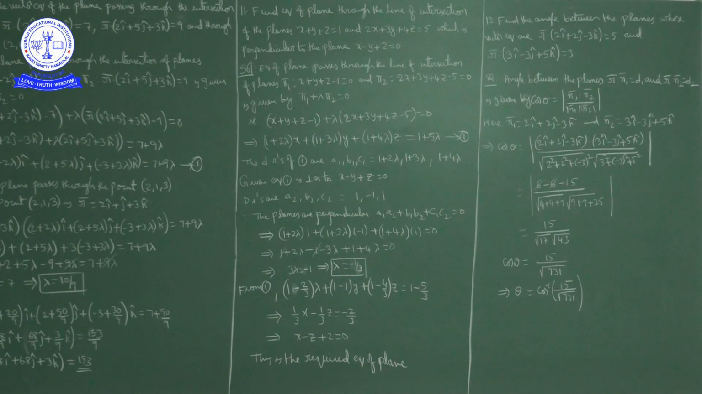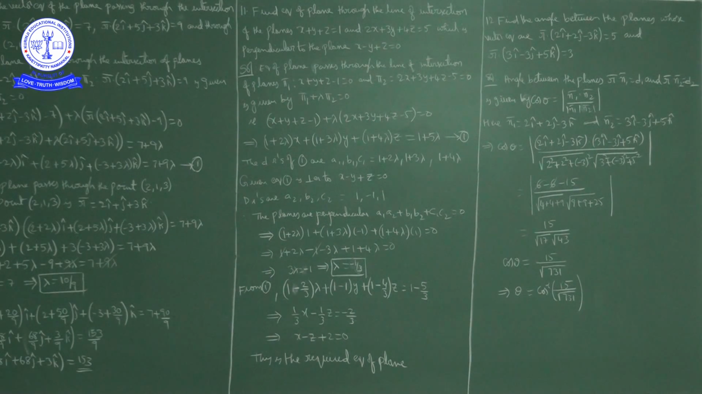In my earlier problems, the 9th and 10th, to find the lambda value, a point on the plane was given. Here a point on the plane is not given. What is given? This plane, equation 1, is perpendicular to the plane x minus y plus z is equal to 0.